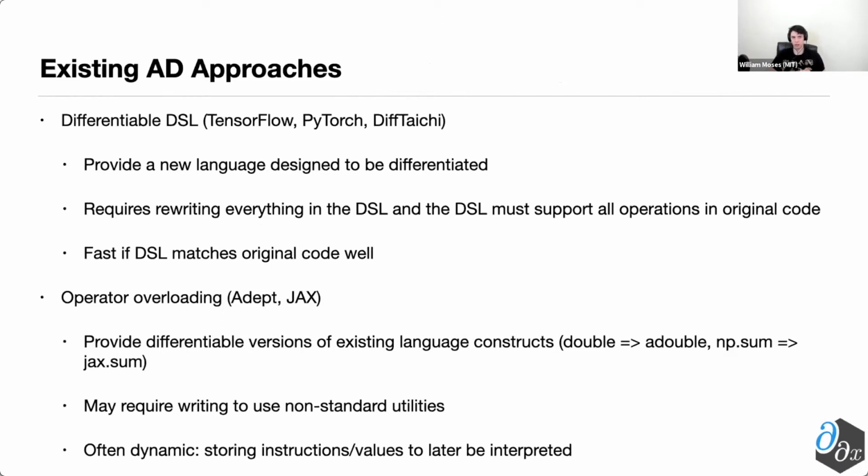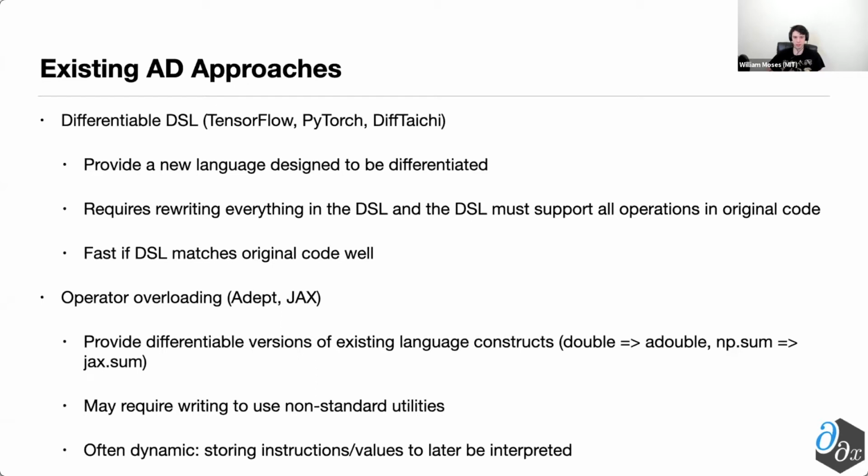If whatever your original program is matches quite well with the abstractions inside of your DSL, so for instance, if you had a large set of matrix multiplies and your DSL had these highly optimized matrix multiply operations, this would work quite well. But if you have something dynamic inside of, say, your physics code, unless it has high-level operators that are exactly designed to match those physics operators, the mismatch between abstractions ends up hurting performance in certain cases, and thus a differentiable DSL really depends on exactly what you're doing.